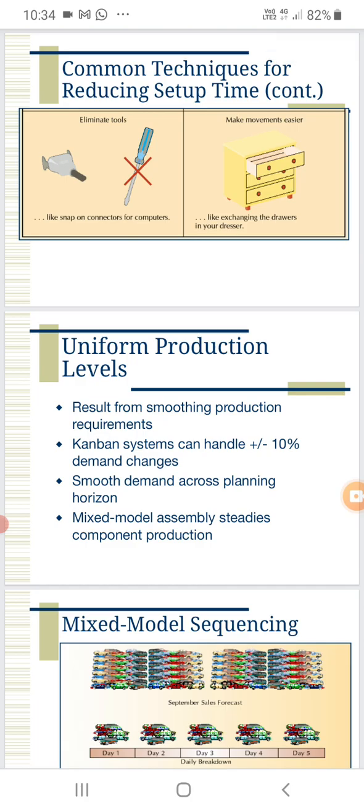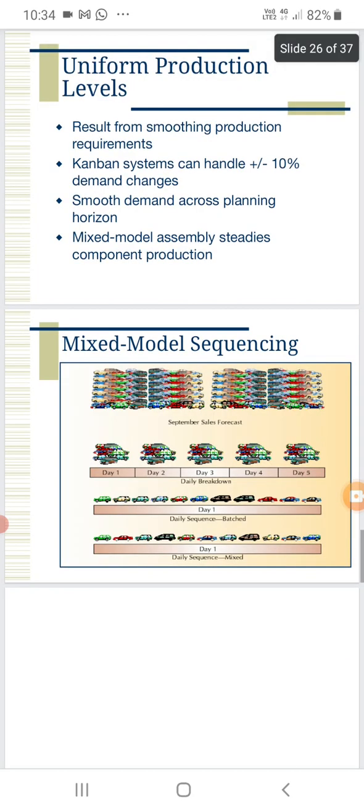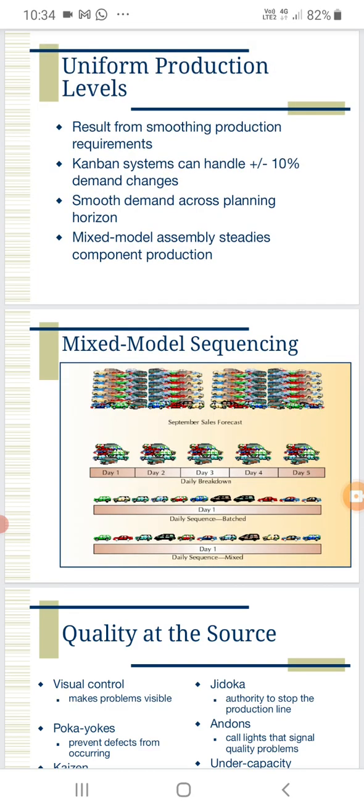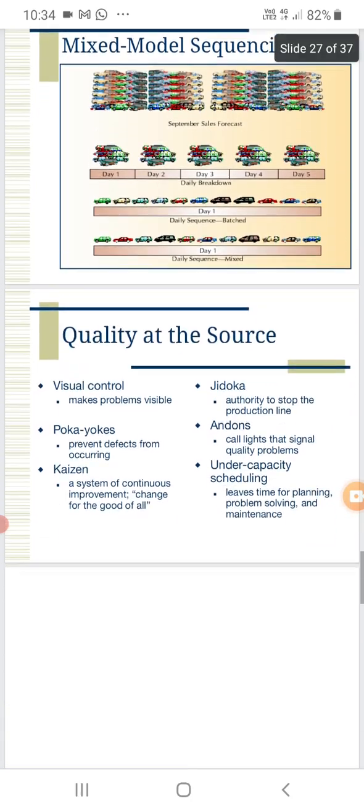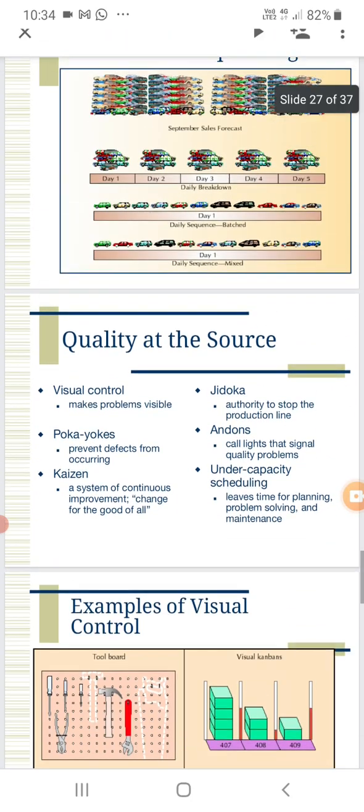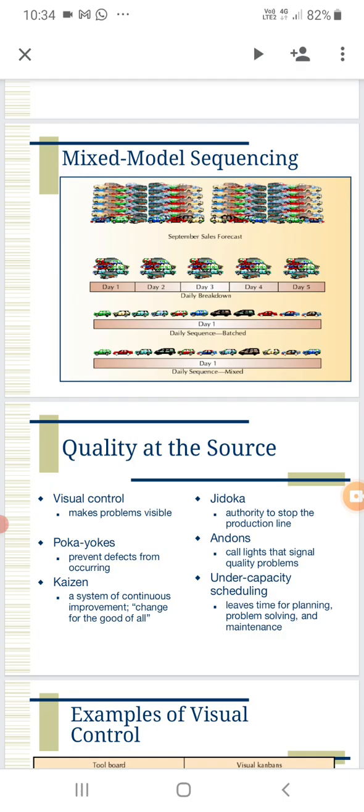That is, tools are required for manufacturing the process. And uniform production levels will be followed. Mixed model sequence means different processes will be carried out in different machines. So those machines will be arranged, and that is the mixed model sequence.